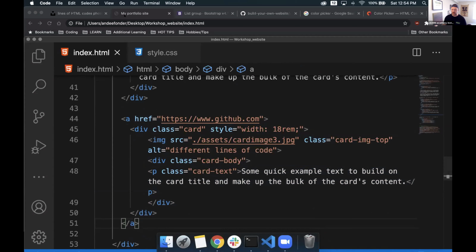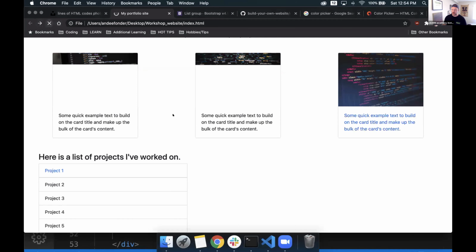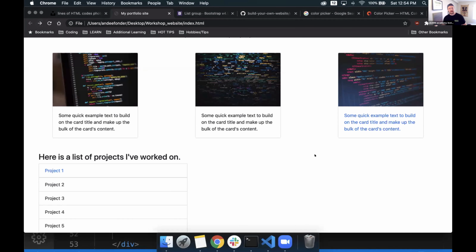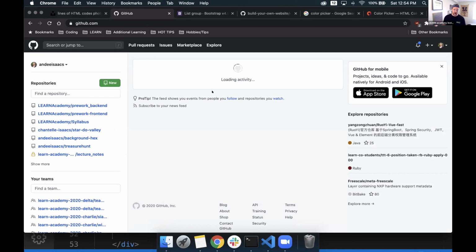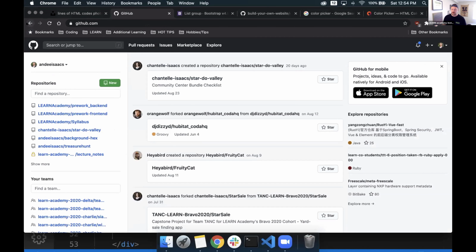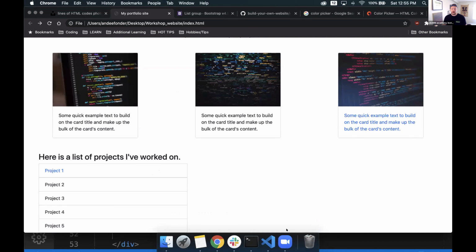So if we save this and go back to our portfolio site, we can see some basic styling happens anytime we use an anchor tag. If there's text, it will highlight it as blue, as a clickable link. If I hover over any part of this element, it changes our cursor. Clicking that will take us to GitHub because that's where I use my href for it. So that's a way we can make anything a link to something else.